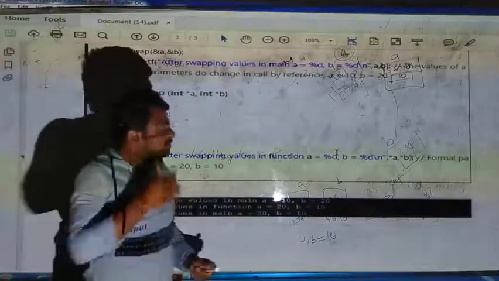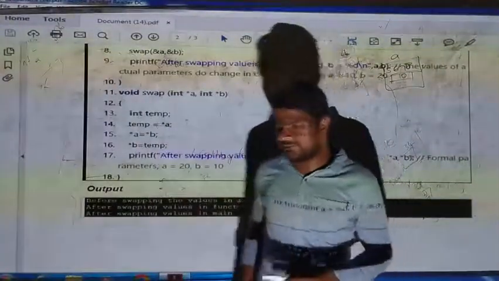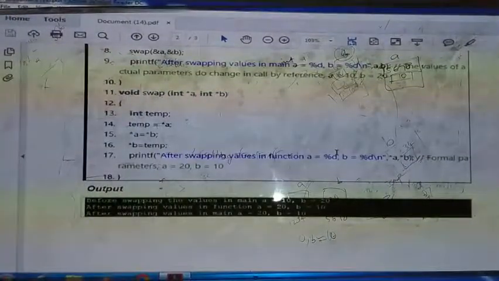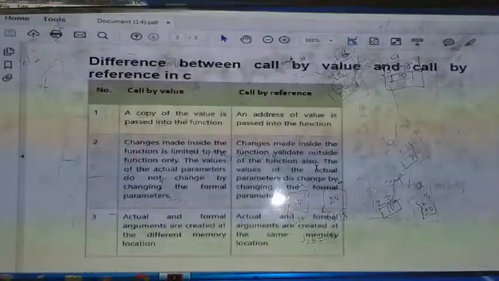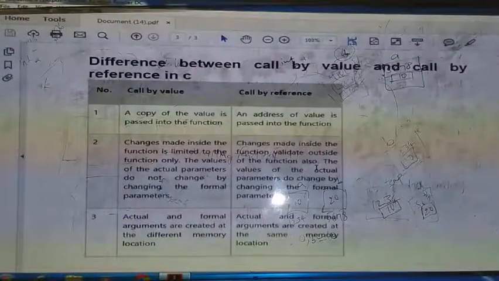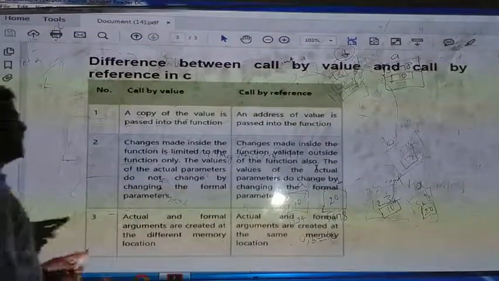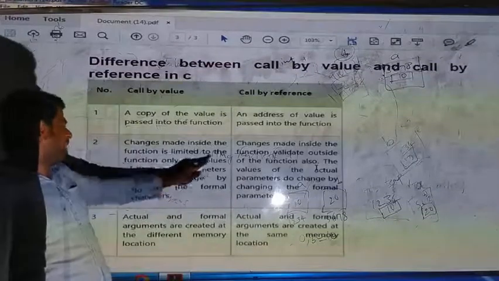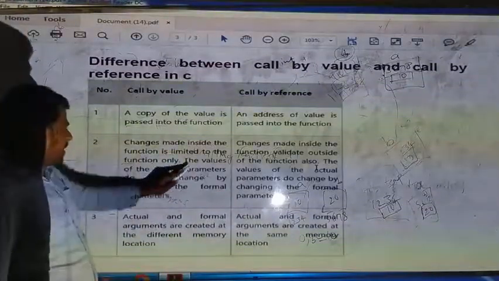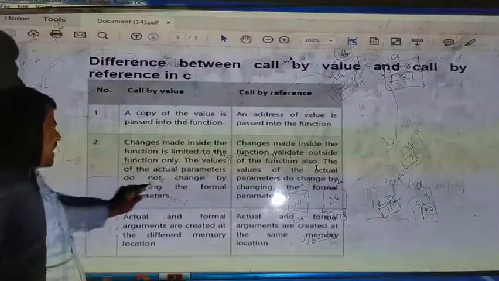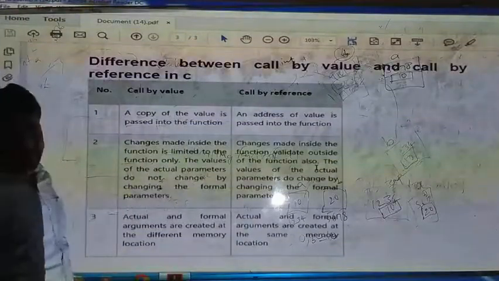So this is about call by reference, and you can also observe the difference between call by value and call by reference now. In call by value, a copy of the variable is passed into the function. In call by reference, the address of the variable is passed into the function. In call by value, changes made inside the function are limited to the function only. The values of the actual parameters do not change by changing the formal parameters.